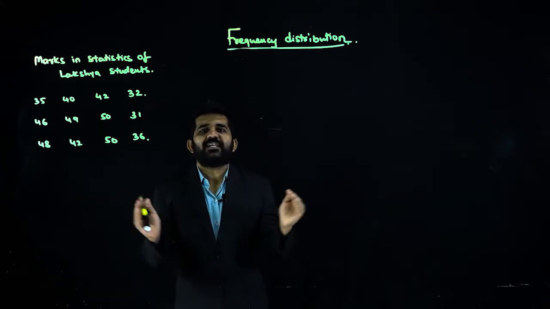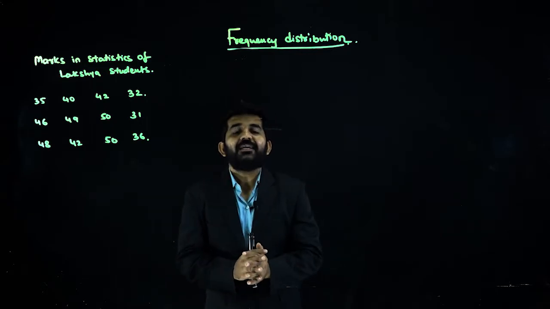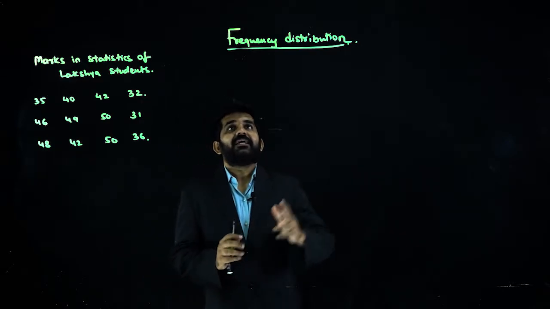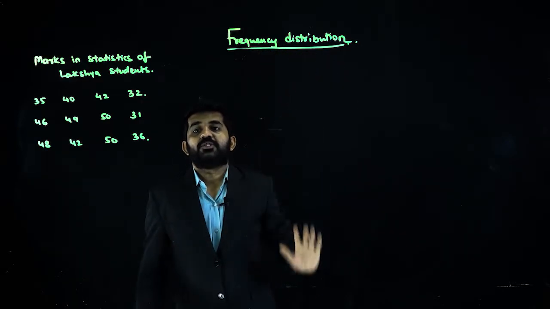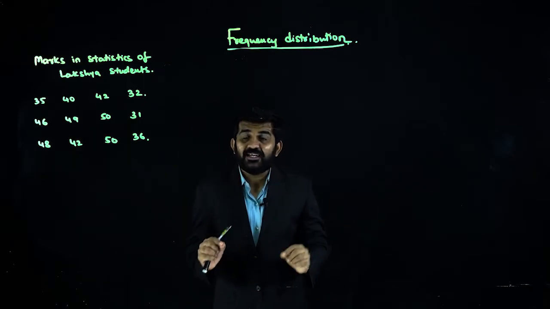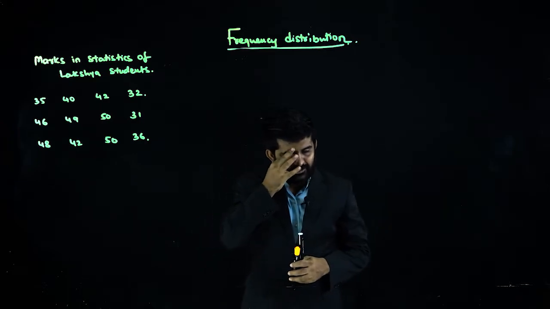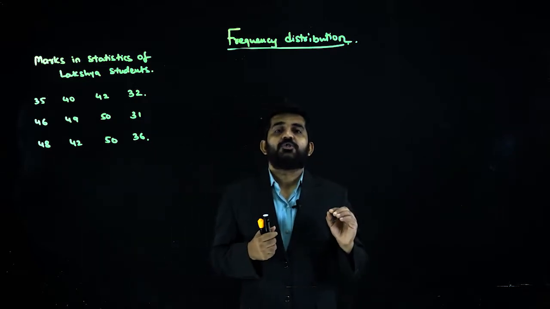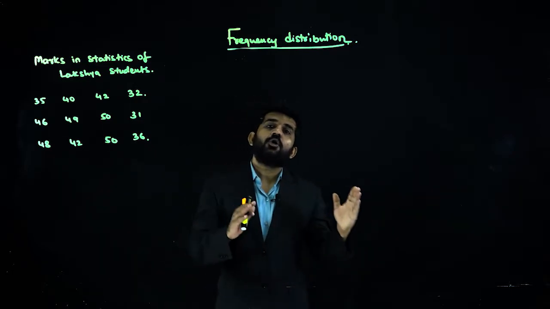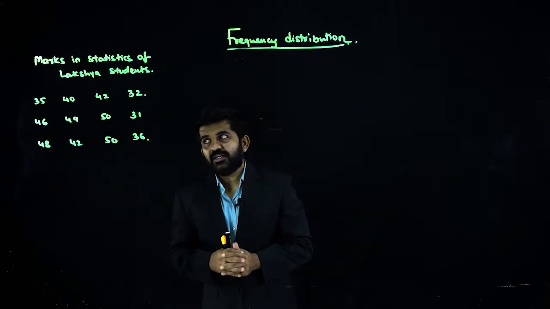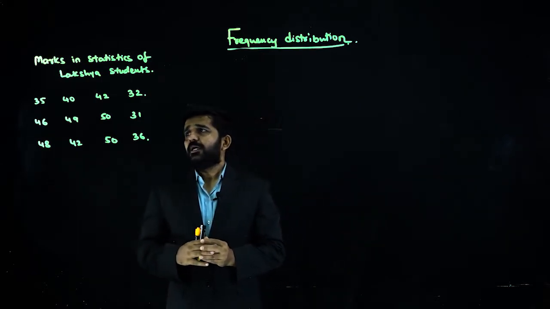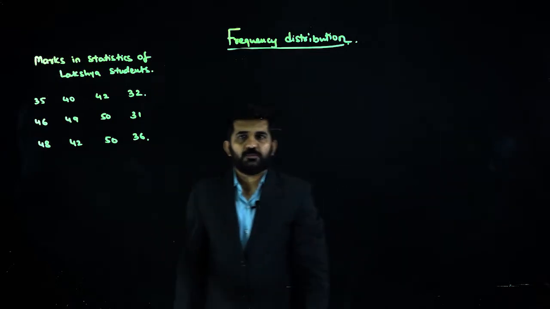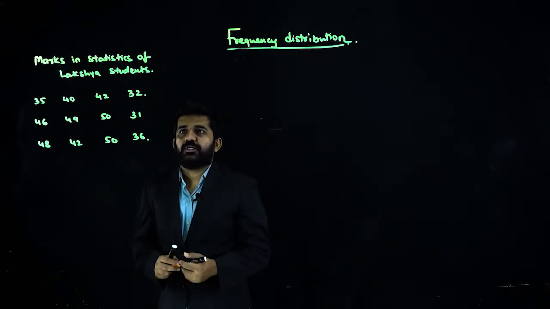Ultimately, I want to condense, to shorten this data. Can I do it? The answer is yes. I can easily shorten this data by creating a frequency distribution. Understand that all the analysis you do of this data or of the frequency distribution will always be the same. It is just an alternative presentation of data. While creating the frequency distribution, I'll explain the various words connected to it.